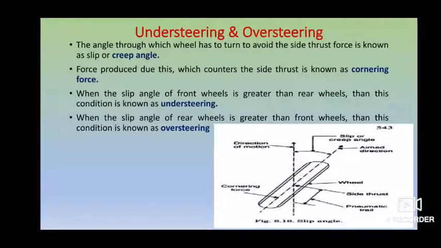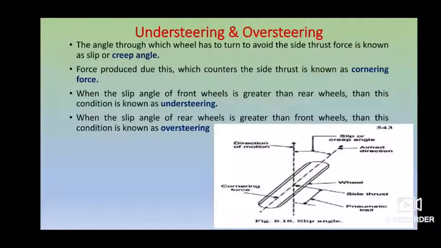Apart from this, there is also another one which we call the turning radius. What is the turning radius? It is the maximum amount of rotation of your wheels that can be made, to the maximum distance, when you are turning either left or right. That basically depends upon the design of your vehicle: what dimensions, what length, what width, what wheelbase you have. All these factors determine your turning radius.